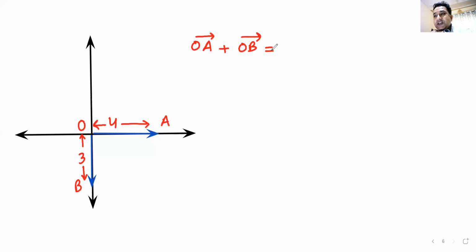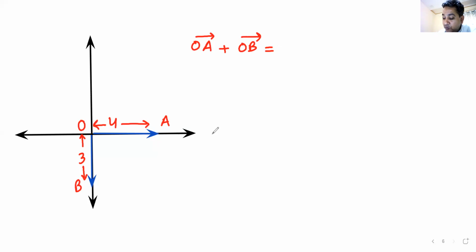4i minus 3j, Vijay, correct? That is absolutely correct. 4 along plus i and 3 along minus j. Niharika, you have written in the correct way. Yes, Manasvi, that is correct. 4i minus 3j. Yes, Chaturya, I understand that. Shall I do it for you all?